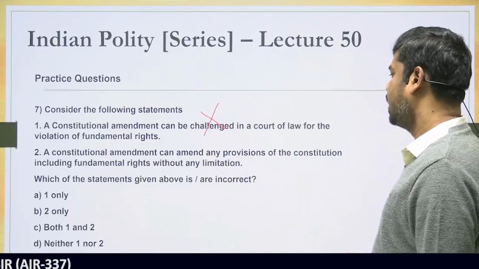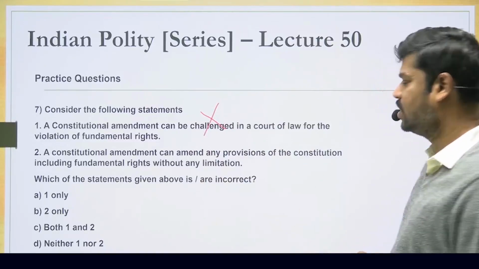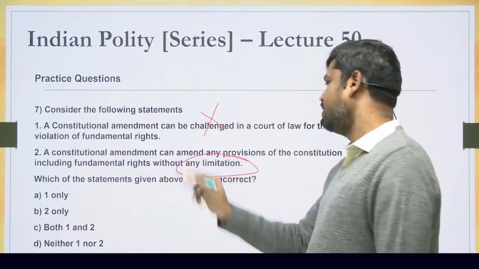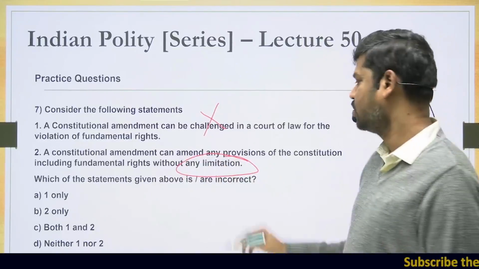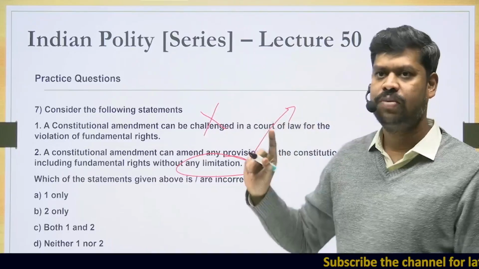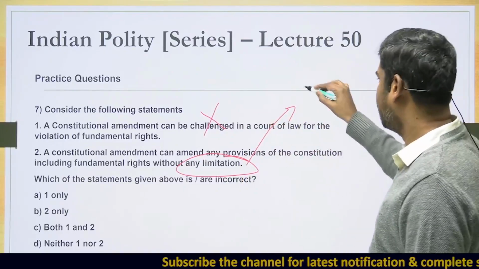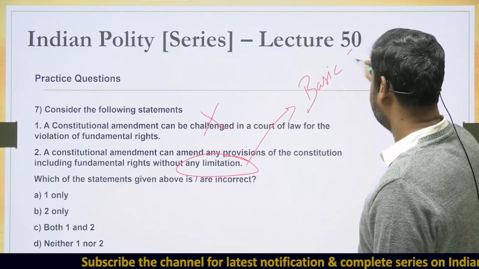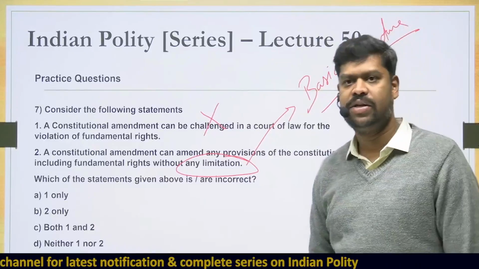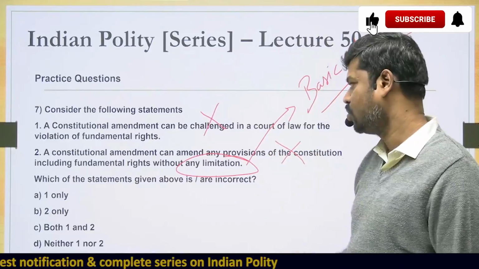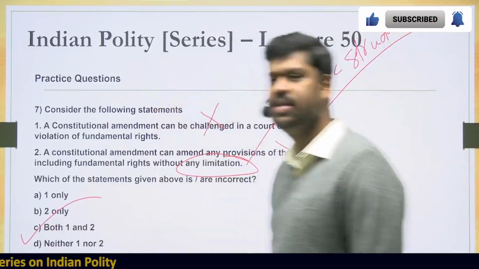Statement 2: A constitutional amendment can amend any provisions of the Constitution, including the fundamental rights, without any limitations. When you say without any limitation, that's an absolute statement, and you have to be very careful. Without any limitation is not possible, because the Supreme Court in the Kesavananda Bharati case has put in a limitation, and that limitation is in the form of the basic structure doctrine. So to say that without any limitation is wrong, and to that extent this statement is also wrong. Which of the statements given above are incorrect? Both 1 and 2, so option C is the right answer.